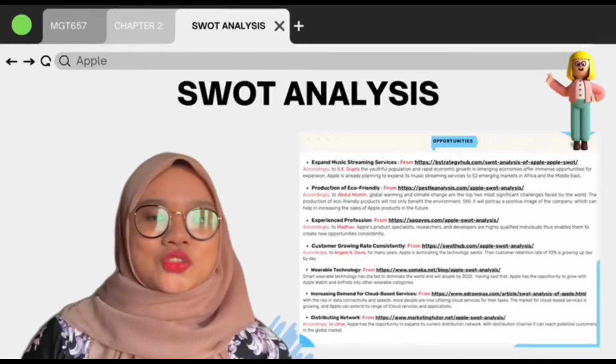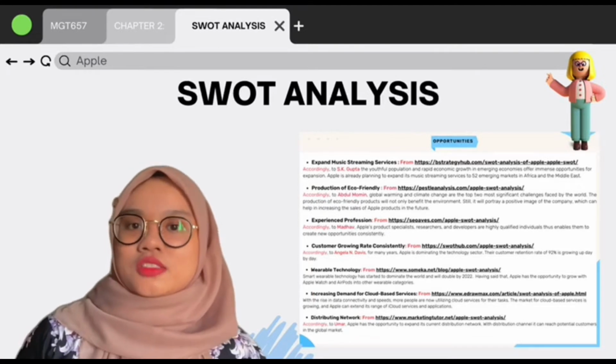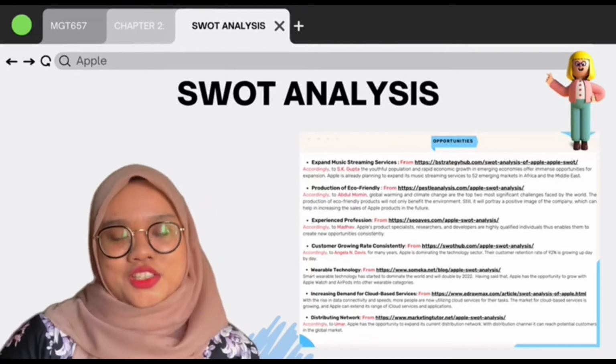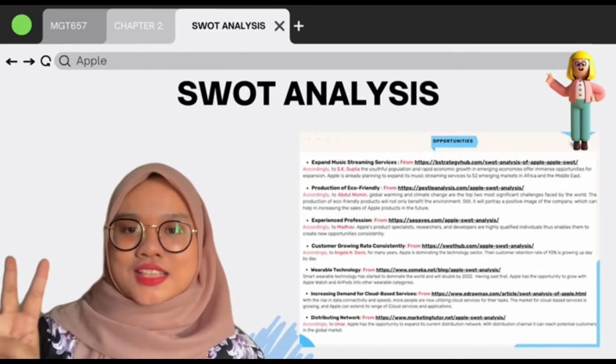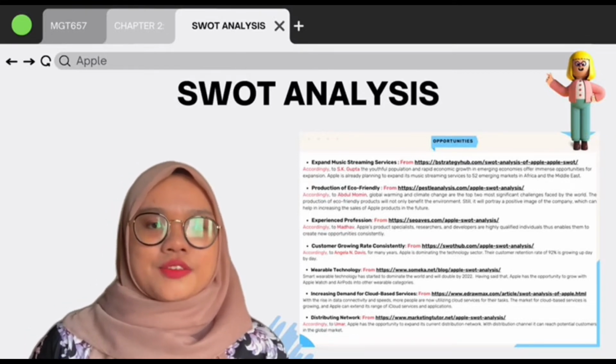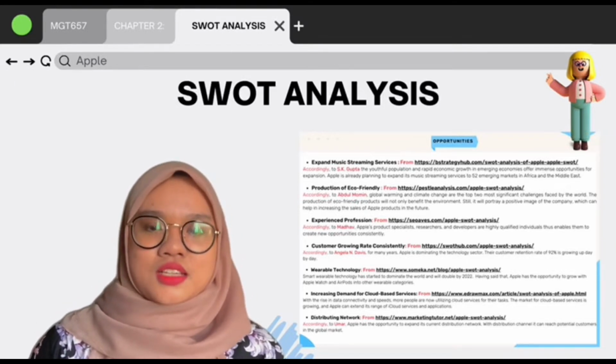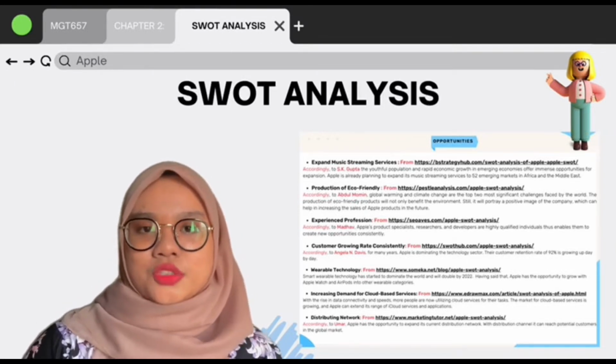The opportunity SWOT analysis, on the other hand, has 7 factors. The first is expand music streaming services. The second is production of eco-friendly products. The third is experienced professionals. The fourth is customer growing rate consistently. The fifth is wearable technology. The sixth is the demand for cloud-based services. And the last but not least is distribution network.